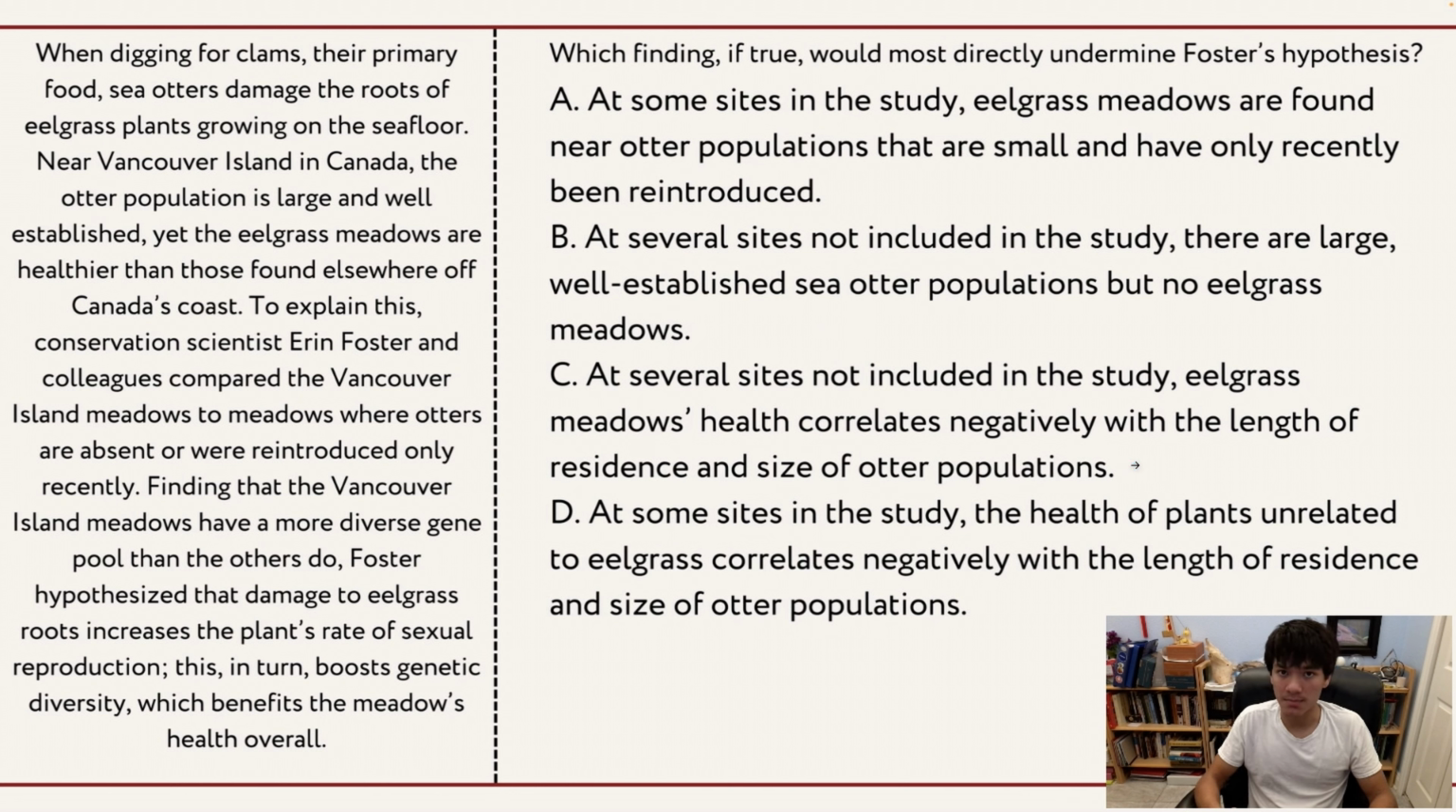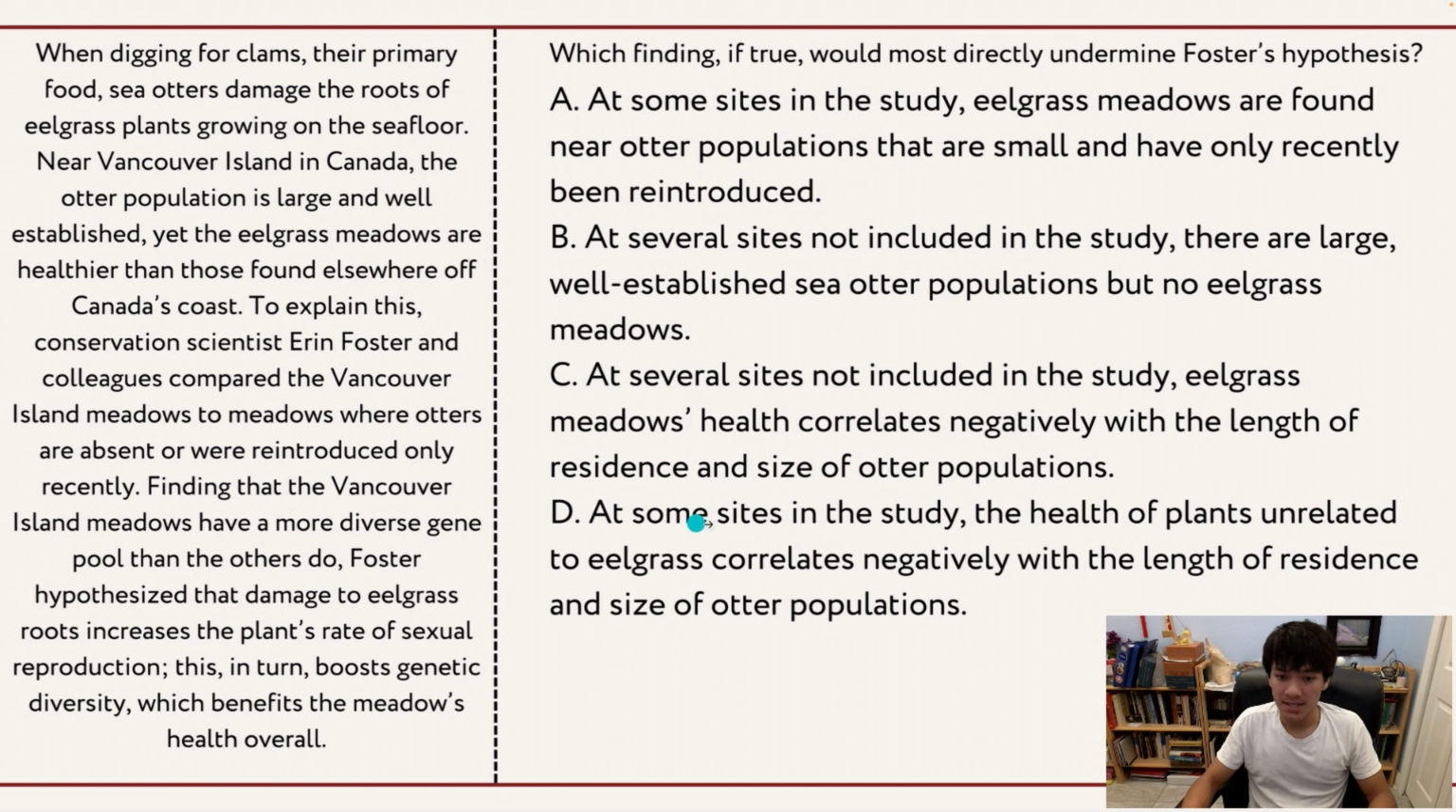A negative correlation means that as one variable increases, the other decreases. So that would mean that as the length of residence of the otters increases, the health of the meadows would decrease. So this is arguing that, well, there are places that you didn't include in your study where the longer the otters were there, the more unhealthy the eelgrass was. And this is a direct rebuttal, and it addresses the hypothesis directly, and it undermines the hypothesis. So C here would actually be the correct answer, but let's also check D.